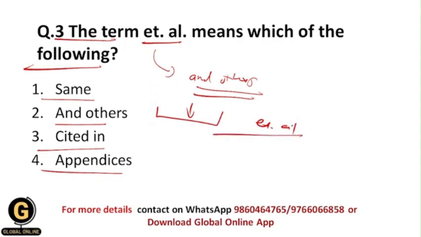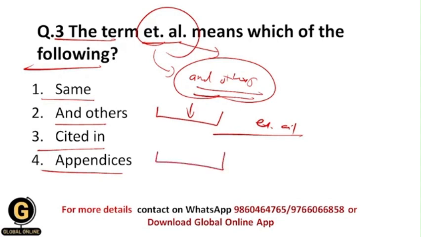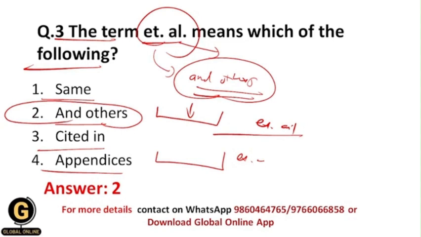Okay, this is the common referencing style that we use in citation. So this is again the short form that we use in citation, and the meaning of that short form is "and others." Whenever we are giving the reference for a particular book or article, and it has more than one author, then in that situation we write the name of one author only and after that we mention al. So it means the name of that author and others. That's why your correct answer is 2, because the meaning of this short form is and others.